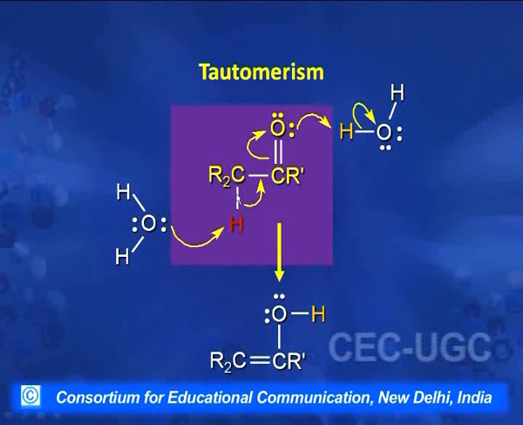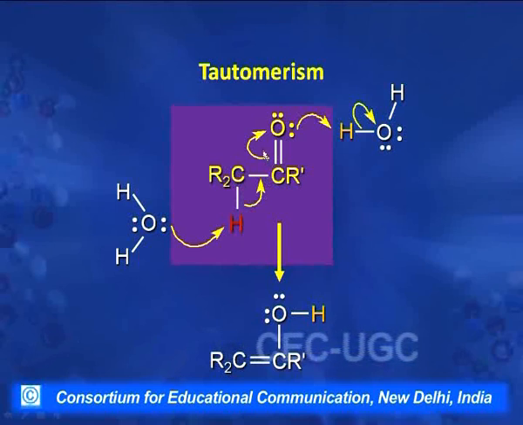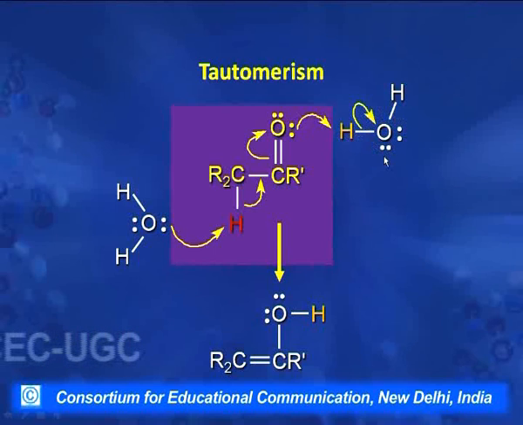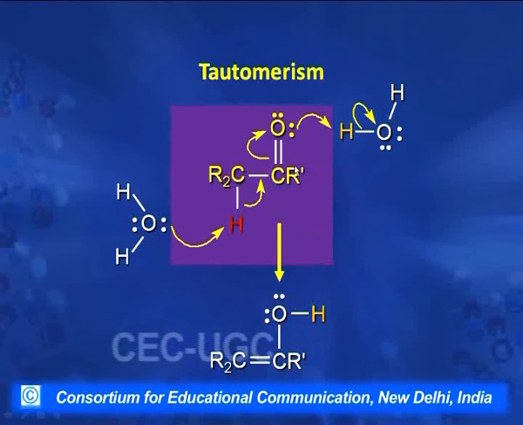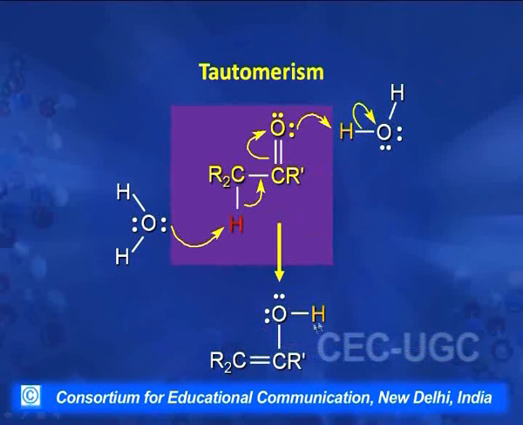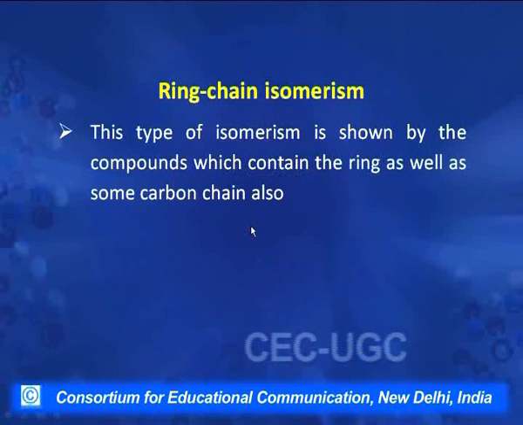Now, this pair of electrons that was being used to form the bond between carbon and hydrogen shifts here and forms a pi bond here. Then these pi electrons shift to this atom, and now this atom captures one hydrogen from another solvent molecule. So, this remains in equilibrium. Some solvent molecules are losing their hydrogen and some are gaining hydrogen, and ultimately they reach an equilibrium. So, this keto form is converted into this enol form. Remember, this hydrogen may not be the same that has been lost from the same part of the molecule.